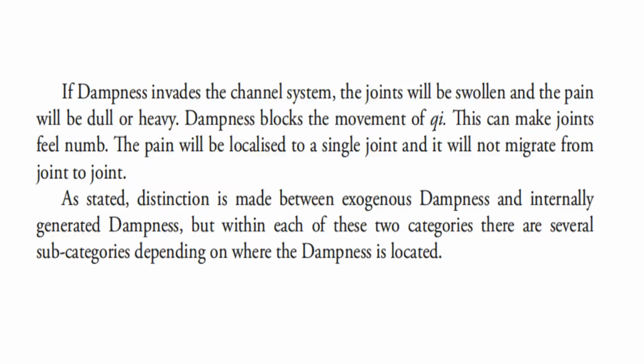If dampness invades the channel system, the joints will be swollen and the pain will be dull or heavy. Dampness blocks the movement of qi. This can make joints feel numb. The pain will be localized to a single joint and it will not migrate from joint to joint.